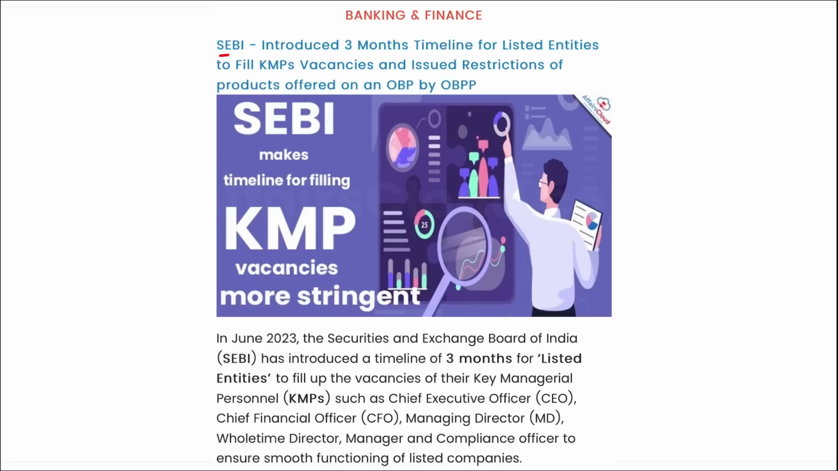Next, remember SEBI has introduced a 3 months timeline for listed entities to fill KMP vacancies and issued restrictions on products offered on an OBP by OBPP. What does OBP stand for? OBP is your online bond platform, and OBPP stands for online bond platform provider, correct? So let's start from the start. SEBI, right, has introduced a timeline of 3 months